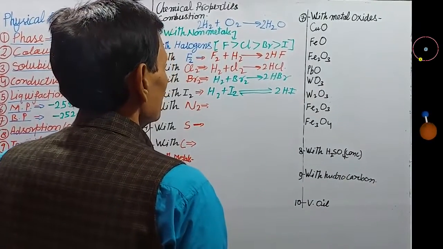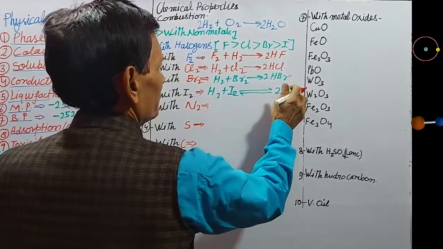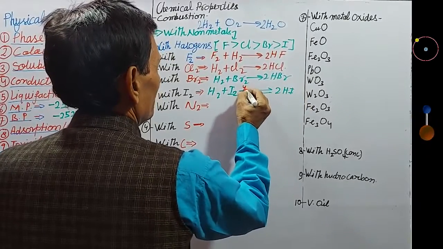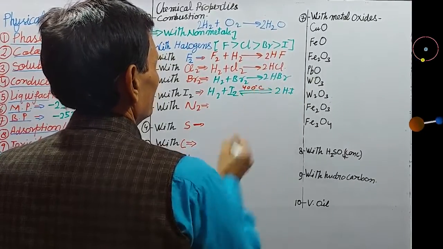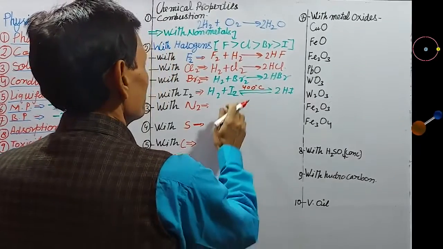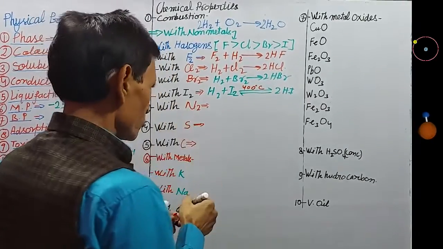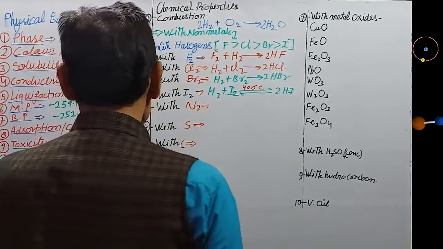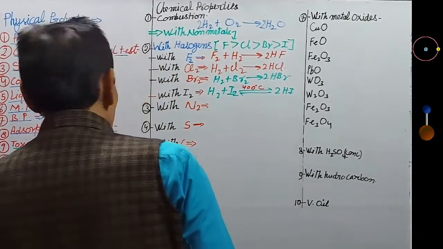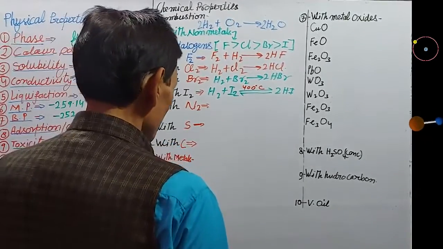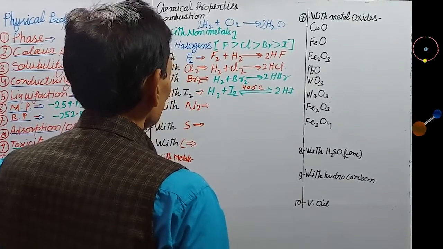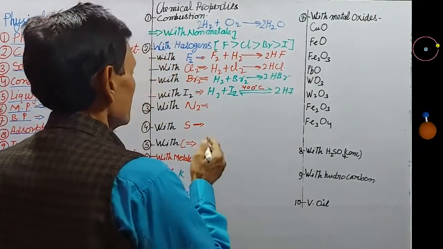This is a reversible reaction at about 400 degrees. Now next is reaction with nitrogen. Hydrogen reacts with nitrogen under suitable condition to form ammonia gas.